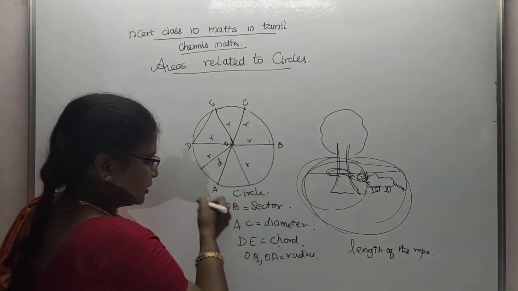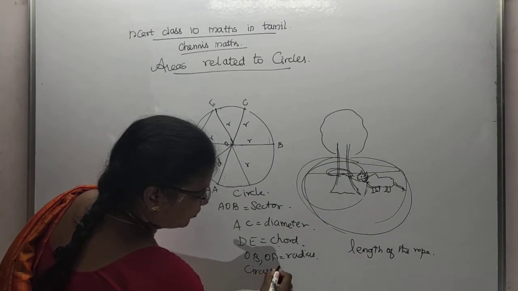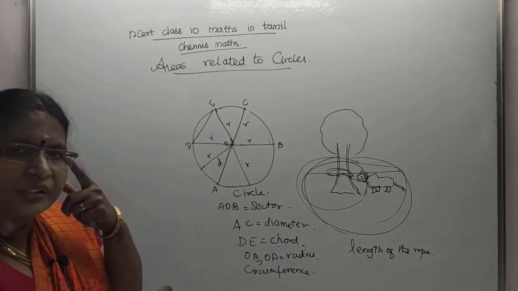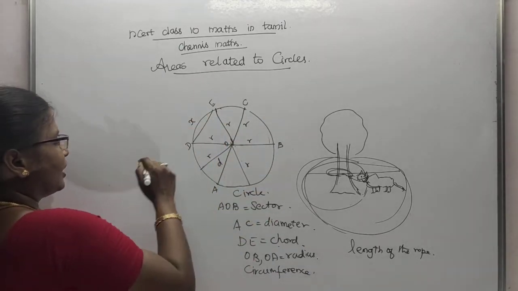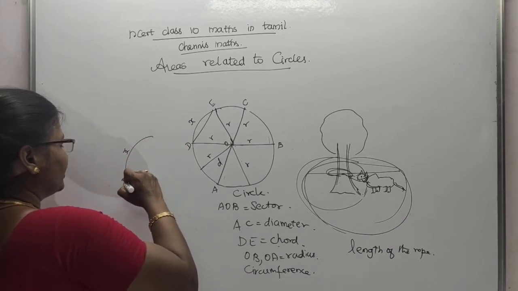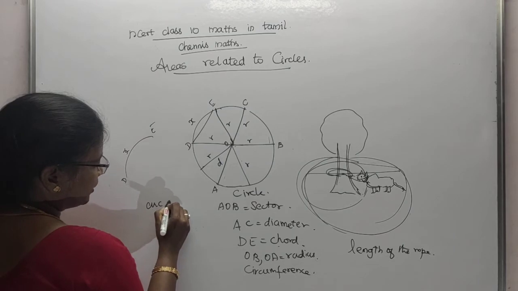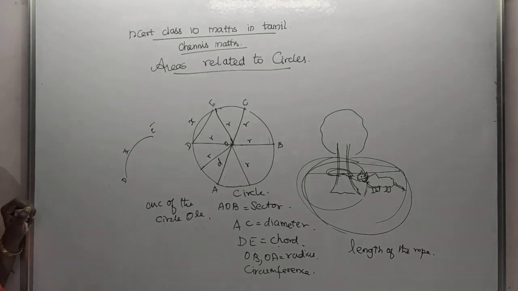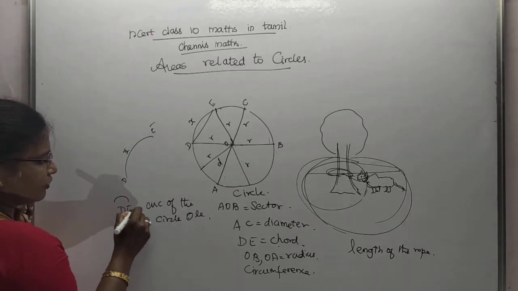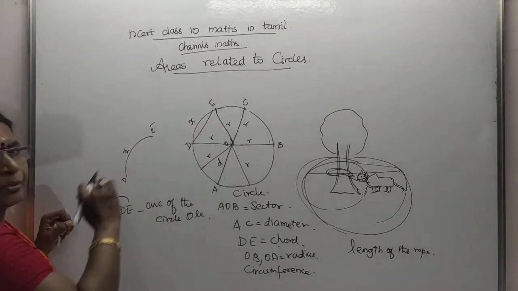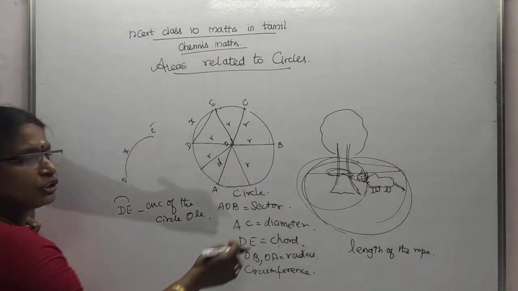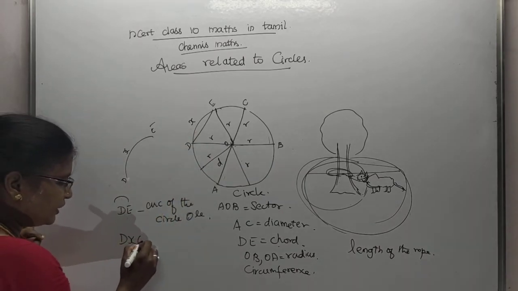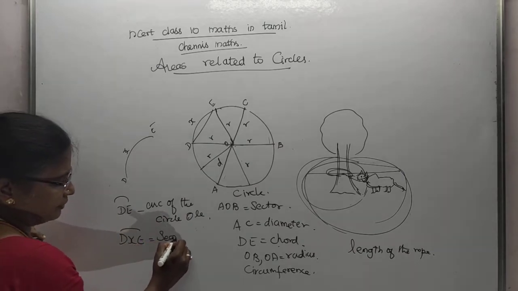That path is said to be the circumference of the circle. Understood? If I take a small portion of it, like this, that is said to be an arc of the circle. Understood? The circle can also be written like this. Now this portion DE is an arc of the circle, and you can also say AB is also an arc of the circle. Now DXE is said to be the segment of the circle.